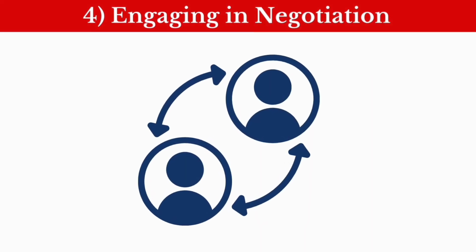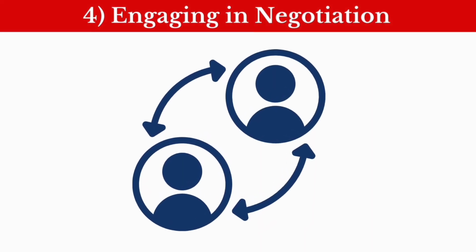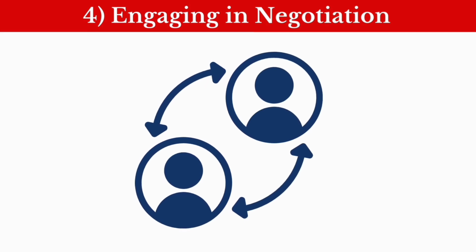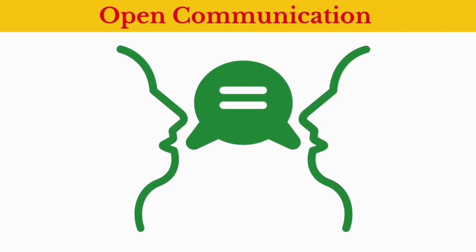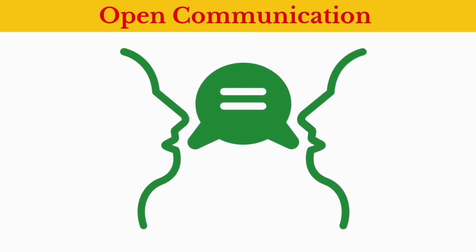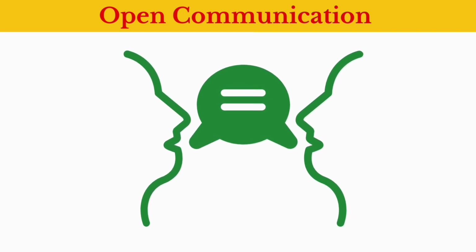Next is engaging in negotiation. Now, this is where we have to do open communication. Maintain open and honest communication throughout the negotiation process, expressing needs, concerns, and expectations clearly and respectfully. Now, here we are talking about open and honest communication. See, this is where we have to understand that whatever we want, we need to tell them properly. We need to express our needs properly. We need to be precise.